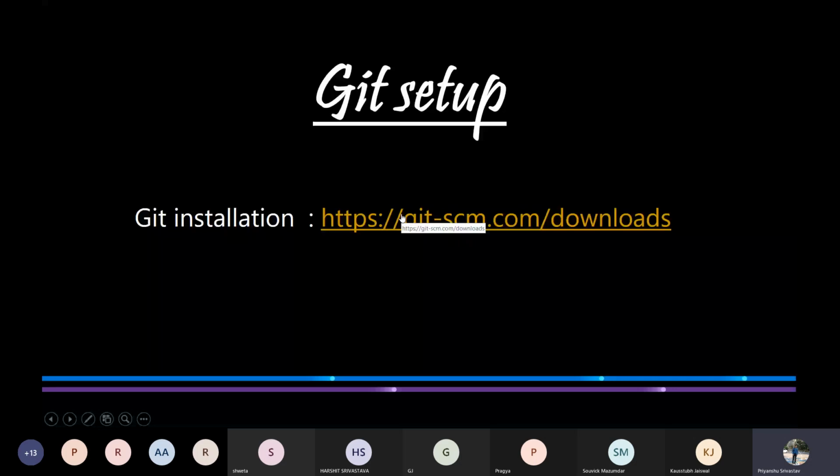Is the screen visible? Yes. Okay. So can you see the browser web page that is opened? No, sir. Okay, wait a second.